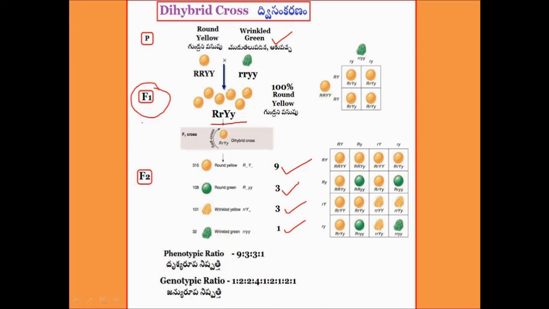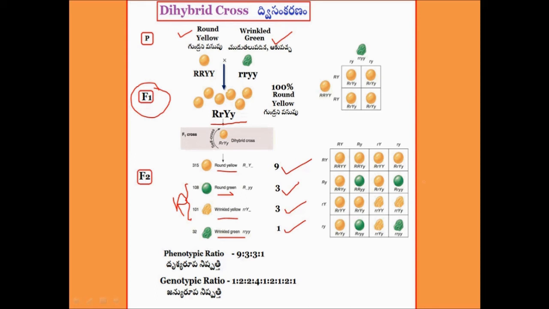So 4 different types were obtained in the F2 generation. Round yellow, which is same as the parental combination. Wrinkled green, again same as the parental combination. And 2 new combinations were obtained, that is round green and wrinkled yellow. So these 2 are termed as recombinant varieties. Now the ratio was 9:3:3:1. Now this we call as a phenotypic ratio.